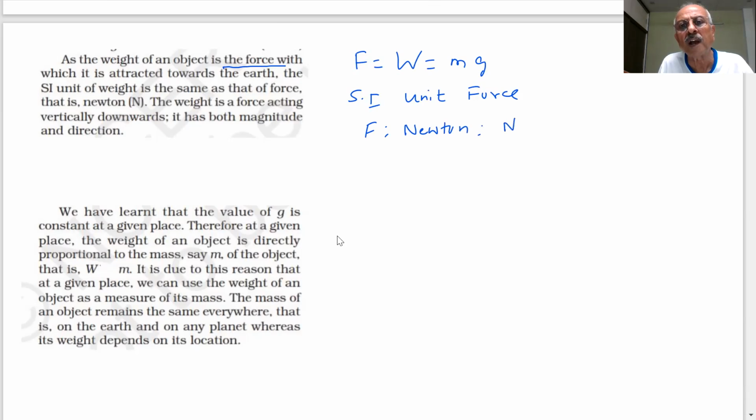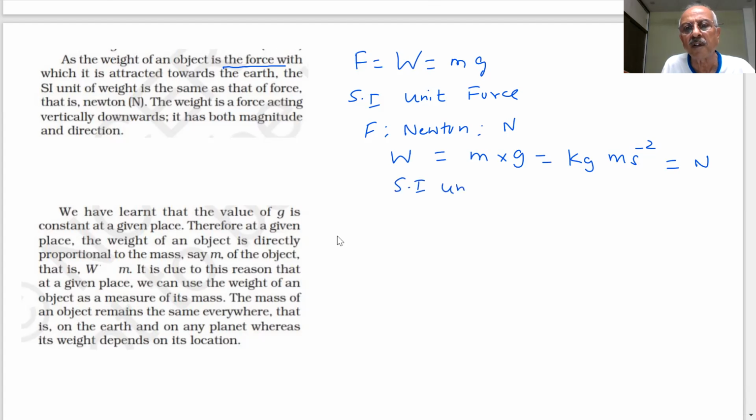And what is a Newton? M into G, kilogram meter per second squared is Newton. This is the SI unit of the weight.